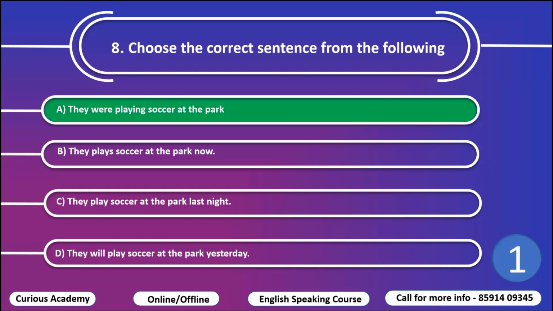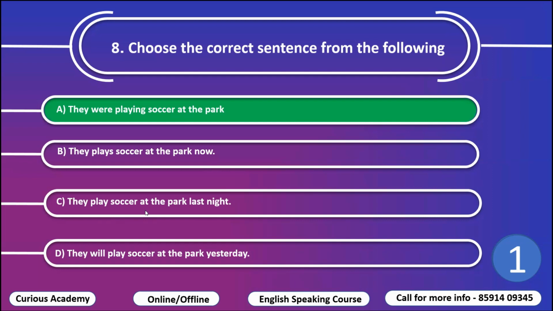And the right option is they were playing soccer at the park. What is wrong in B? They play soccer at the park now. Here, they play, this is simple present tense, but the word now is written. Now means present continuous tense. So this is wrong.